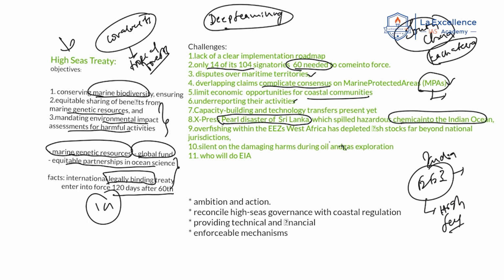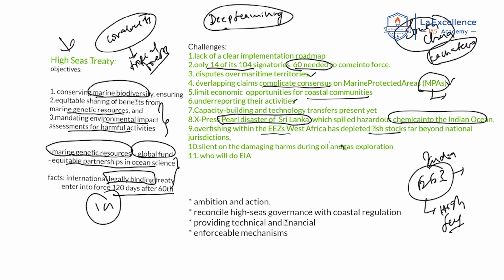Now, another important thing is there is overfishing happening within the exclusive economic zone, especially in West Africa. This limited the existing stocks of fish, which extend far beyond the national jurisdictions. Now, the author of this article mentioned that we need to first of all conserve the marine resources within the exclusive economic zones also. Then we have to think about the high seas.